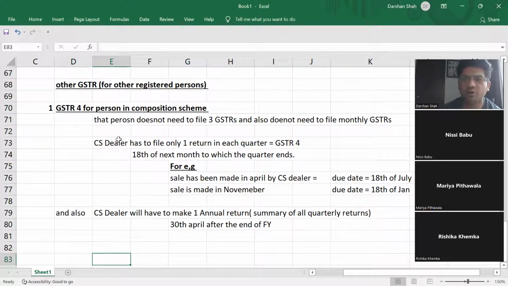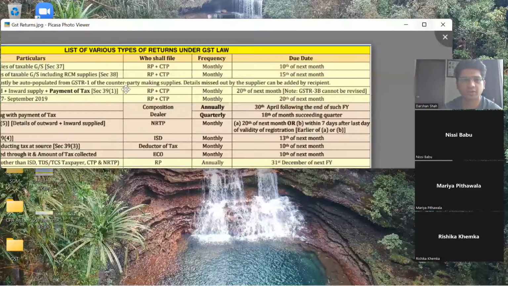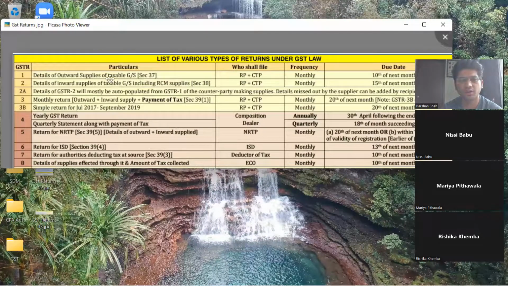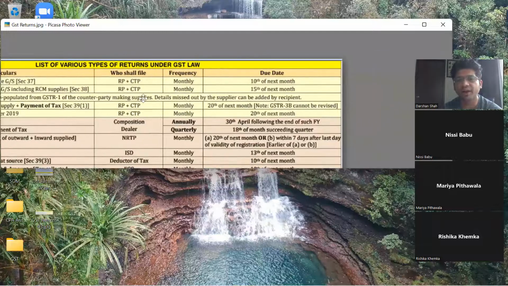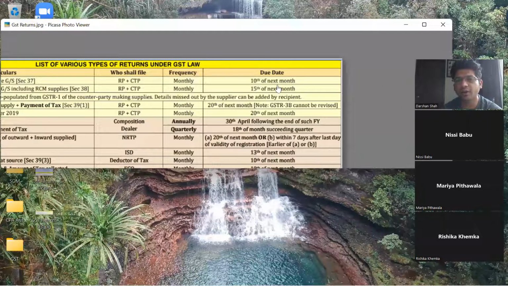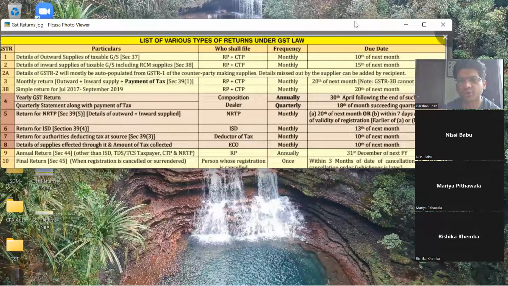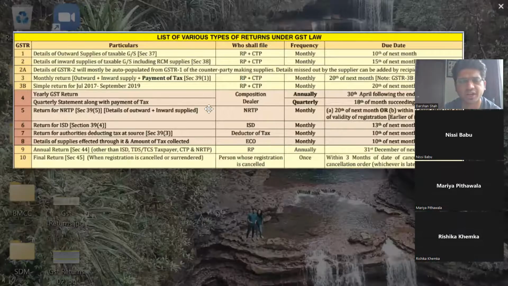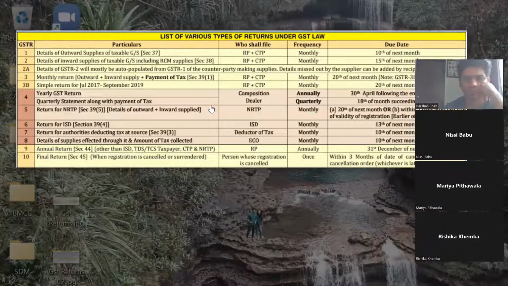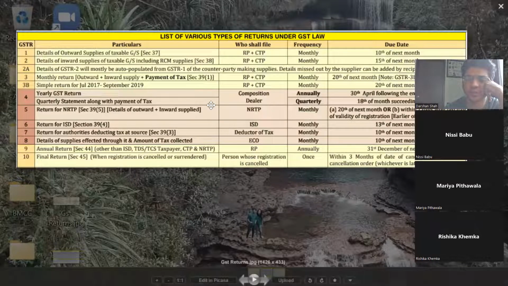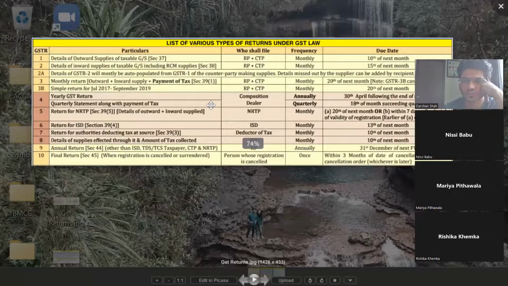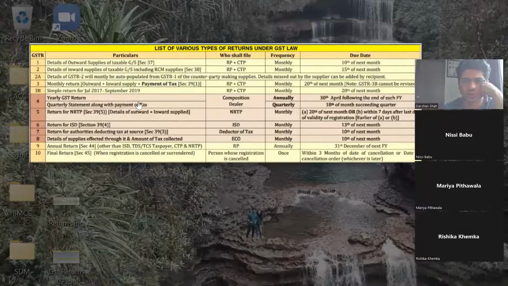This all will be applicable for your multiple choice questions. With due dates, you have to remember the returns. So what you can do, you can just remember this chart: GSTR number, what it is required for, who will file it, whether it is monthly or quarterly, and what is the due date. I'll be uploading this chart on the Google Drive. I hope everyone has got the access to Google Drive now. I updated the access yesterday.